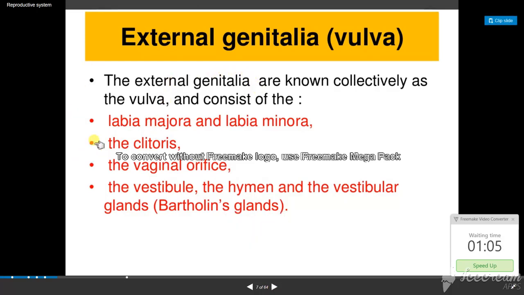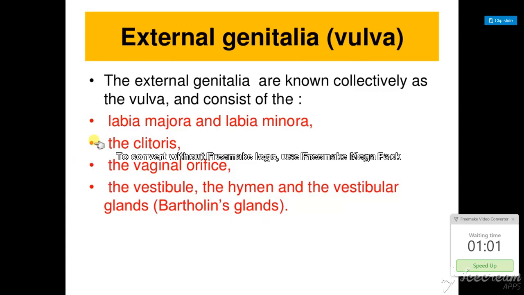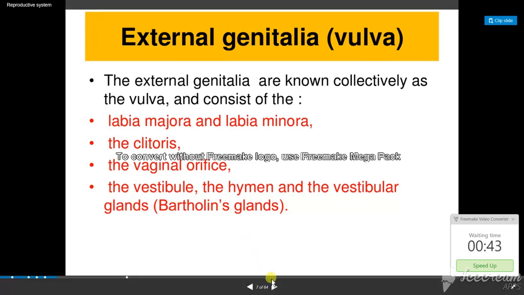We said that the external genitalia is also called the vulva, isn't it? So the external genitalia are known as the vulva, consisting of the labia majora, labia minora, clitoris, vaginal orifice, the vestibule, the hymen and the vestibular glands called Bartholin glands. Orifice again means opening.